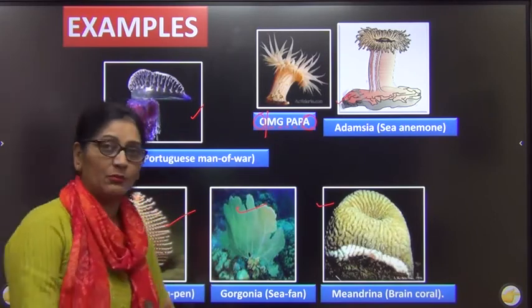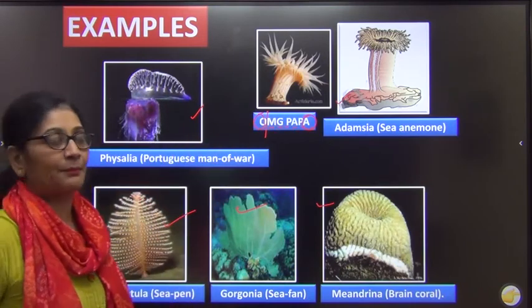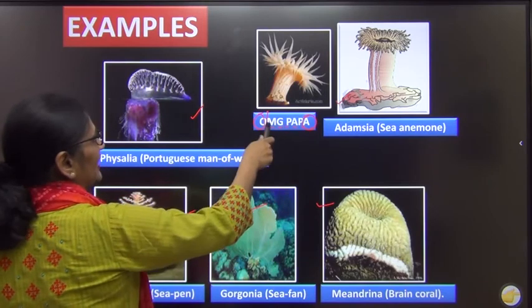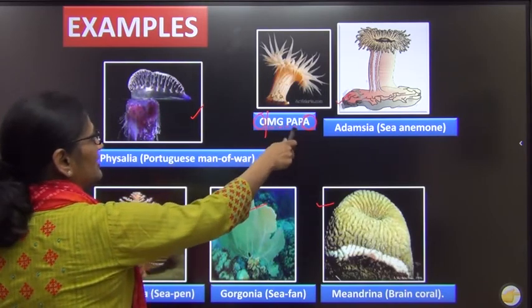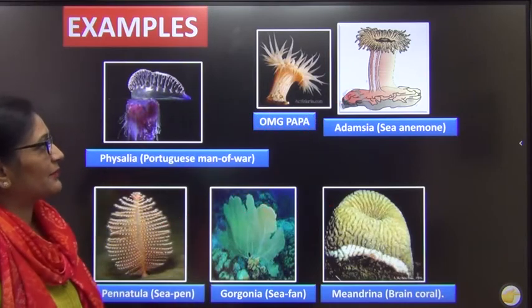Remove the O, remove the A, and whatever is left gives you the examples. This is Meandrina, Gorgonia, Physalia, then Adamsia, and Pennatula. So these are some of the very common examples.